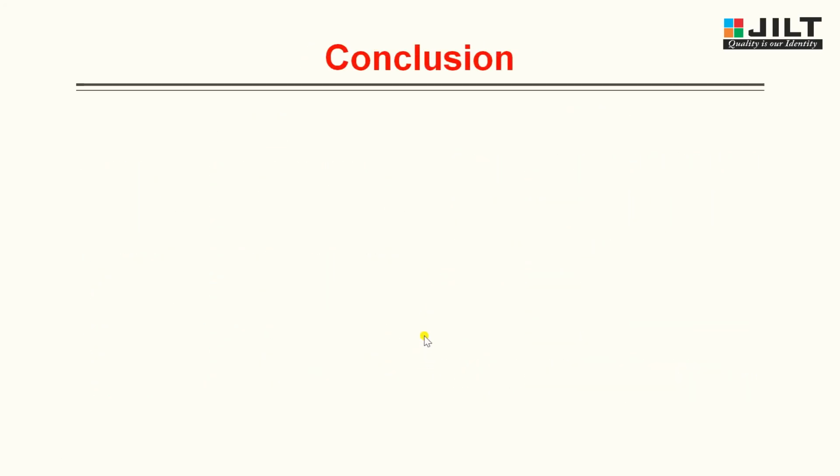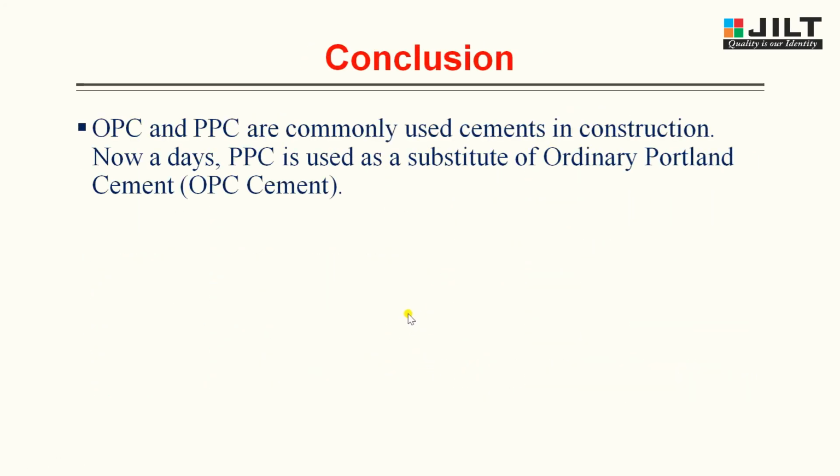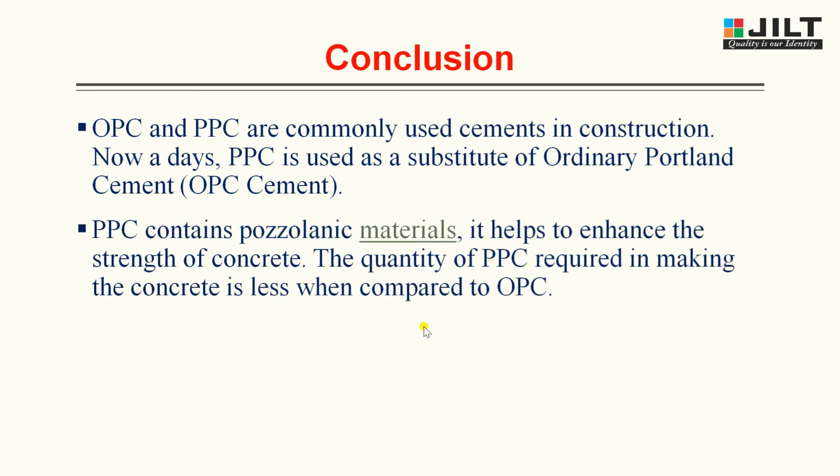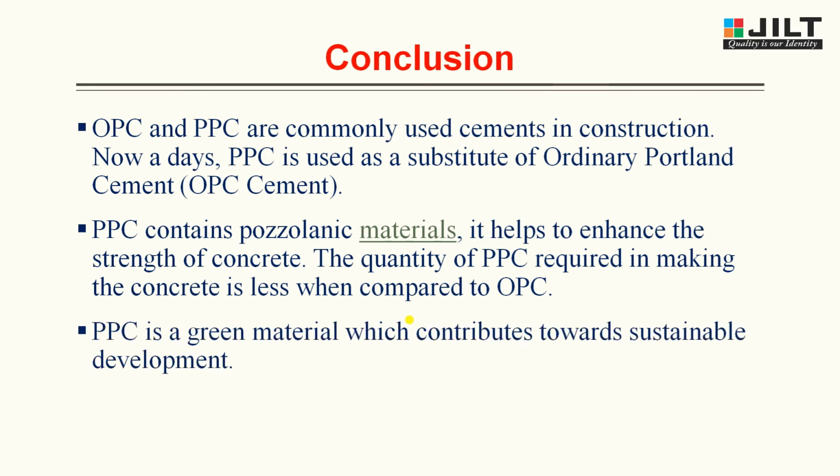After the advantages, now let's come to the conclusion. OPC and PPC are commonly used cements in construction. Nowadays, PPC is used as a substitute for ordinary Portland cement. PPC contains pozzolanic materials, which help to enhance the strength of concrete. The quantity of PPC required in making concrete is less when compared to OPC. PPC is a green material which contributes towards sustainable development.